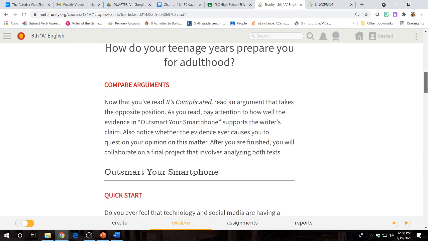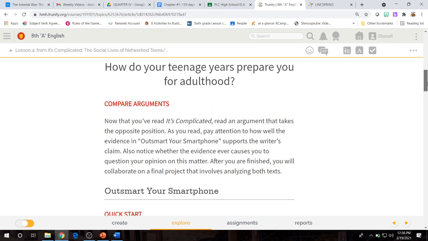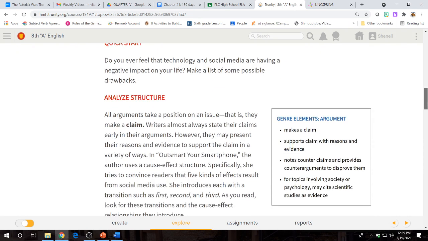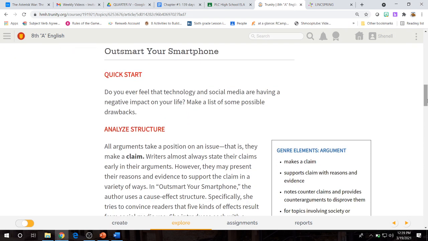Our essential question remains the same. How do your teenage years prepare you for adulthood? In our quick start activity, we have the question, do you ever feel that technology and social media are having a negative impact on your life? Make a list of some possible drawbacks.